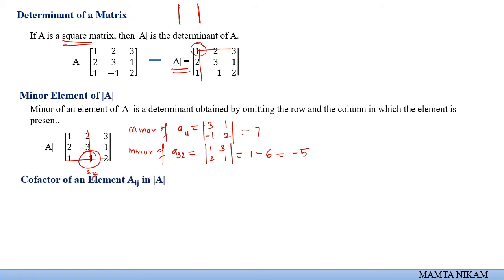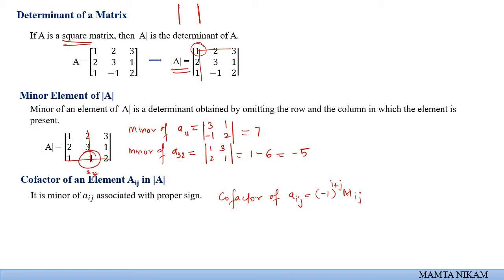Suppose further we have to calculate the cofactor. What is a cofactor? Cofactor is nothing but again the minor, but associated with the proper sign. So the cofactor of an element aij can be formulated as minus 1 raised to i plus j times the minor of the ij term.